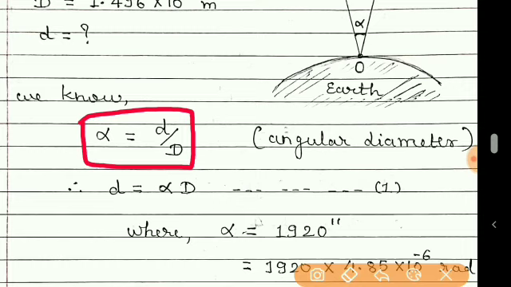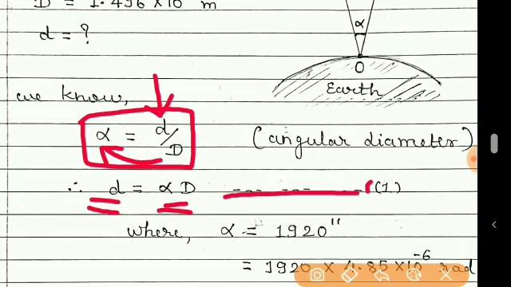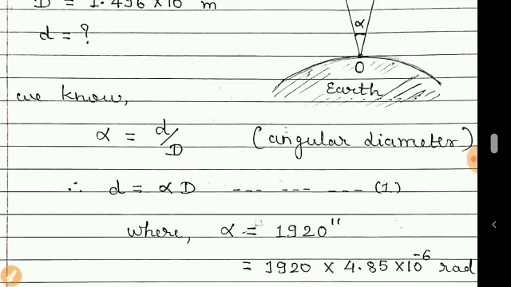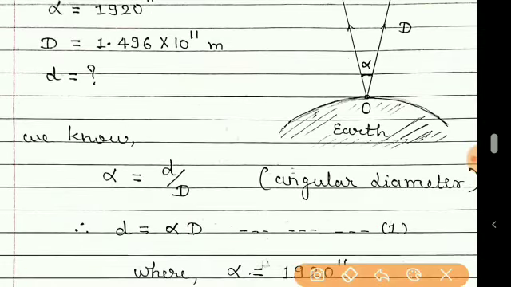Now what do we want to find here? We want to find this diameter of the sun. So make this small d the subject. You will get small d is equal to alpha into D. I have given this equation number 1. Now this D, that is the distance of the sun from the earth, is given, which is 1.496 into 10 raised to 11 meter. So we can put the value of D here.